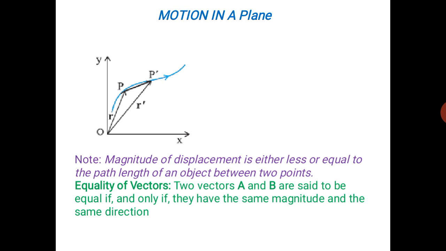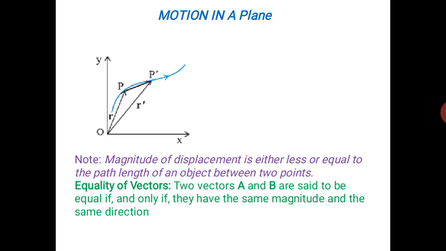Suppose the object is displaced from P to P dash. Now P dash is the final position, then P is the initial position. And the final position, that is P dash, we can represent with the help of the line OP dash.